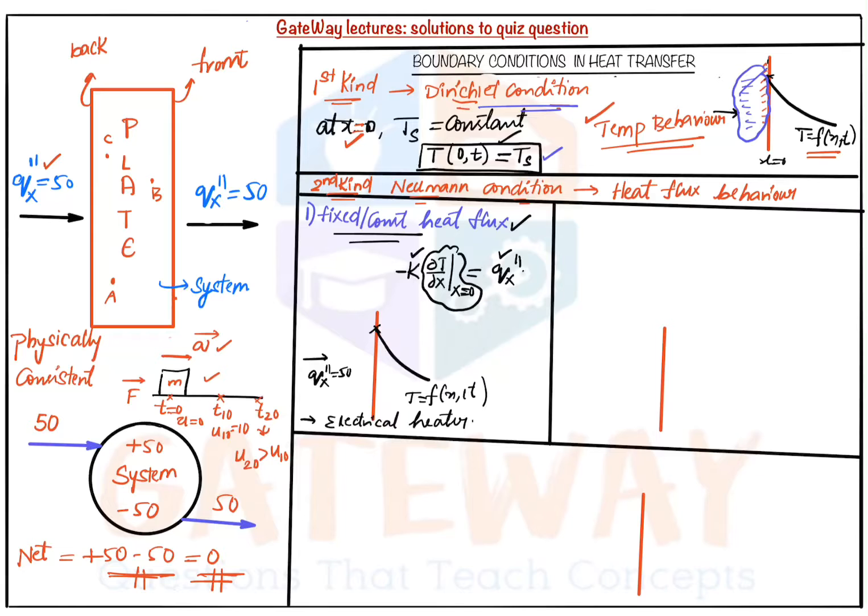And a special case of this Neumann condition, point 2, is called an adiabatic or insulated surface. What if our surface is adiabatic or insulated? Among the second kind, this is a special case, adiabatic or insulated. So this surface is being insulated.